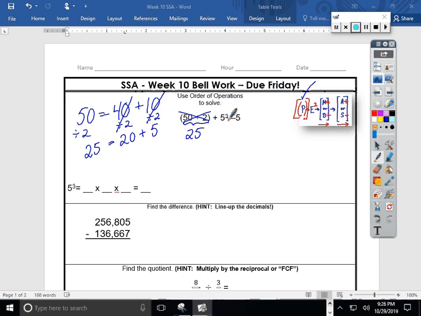So over here, so that I don't ruin my awesome organization, I took a minute to write 5 to the 3rd power. It really means 5 times 5 times 5. Most popular wrong answer, 15. Don't do that, 6th graders. Take a quick minute and think what this is saying. 5 times 5 has to happen first. That gets me 25.